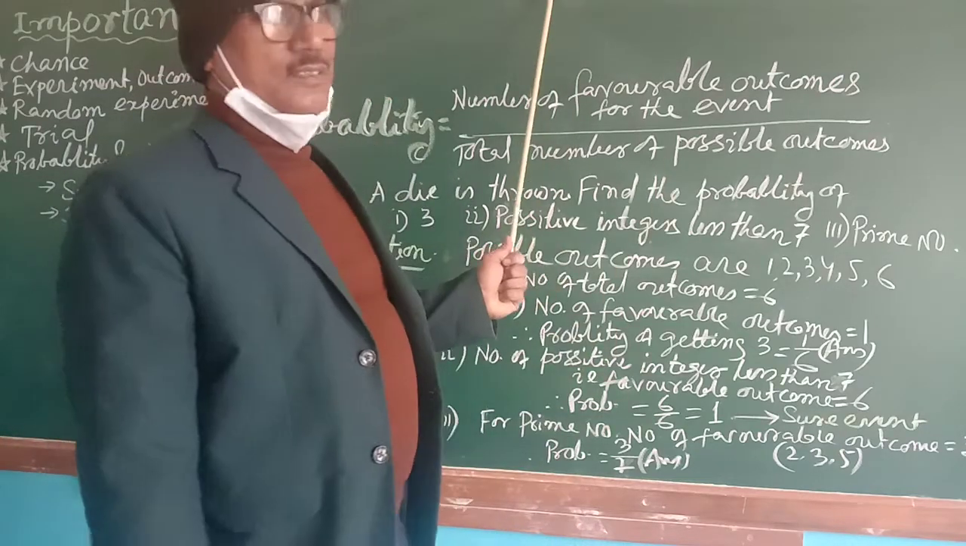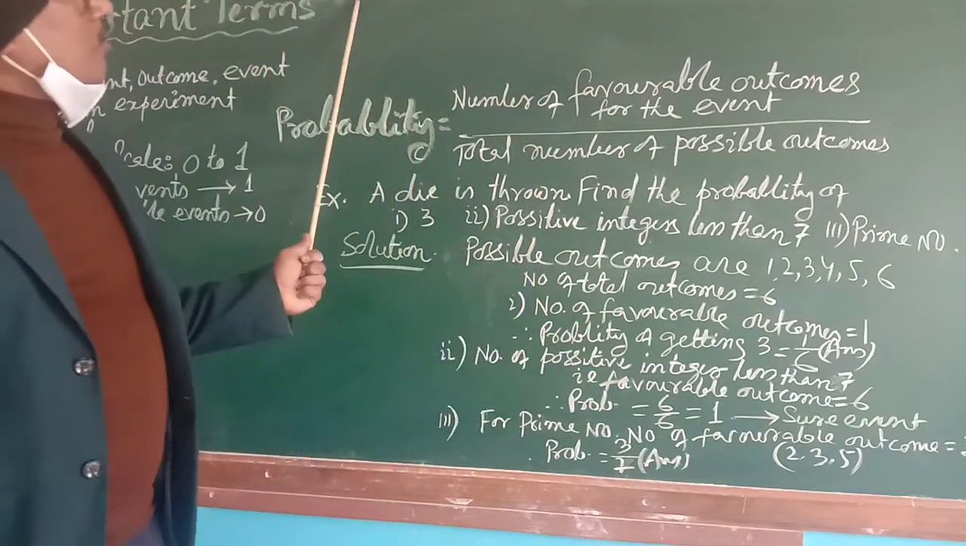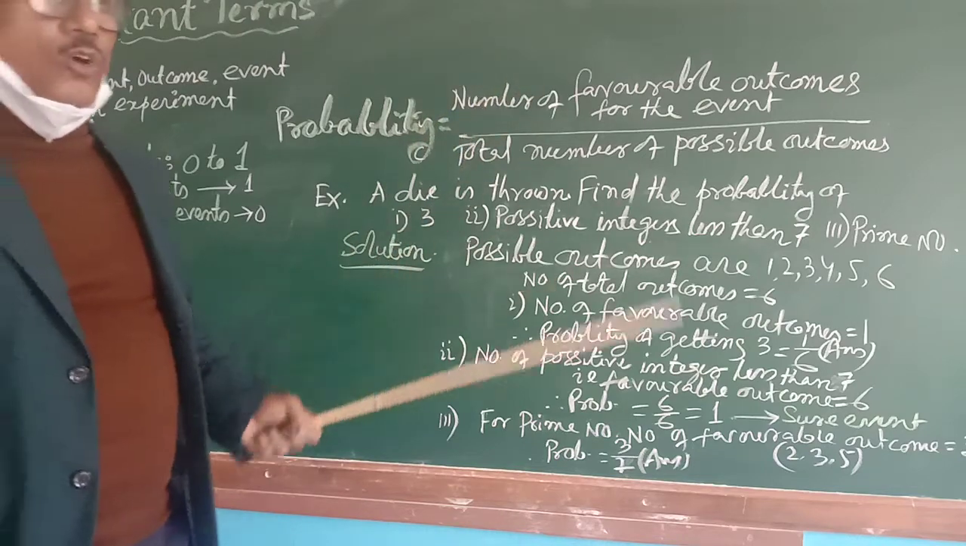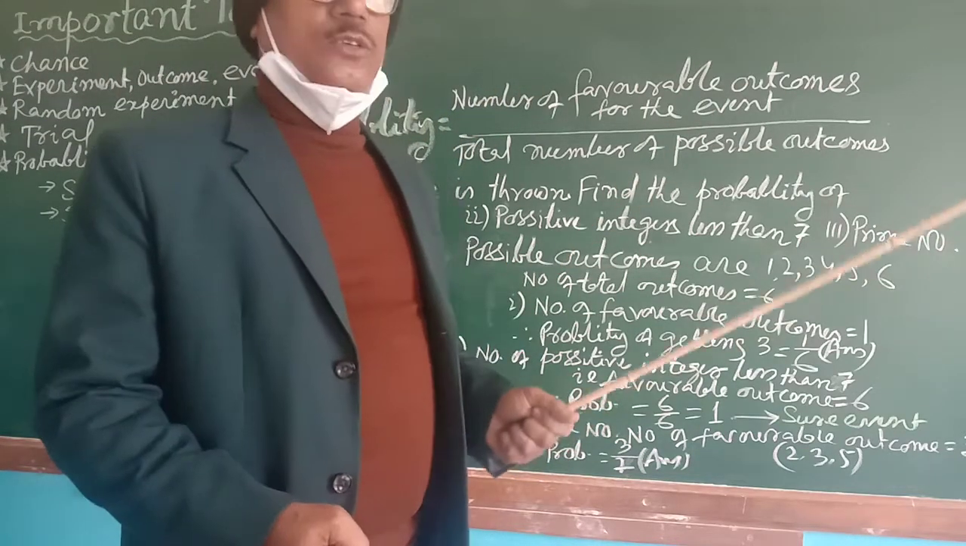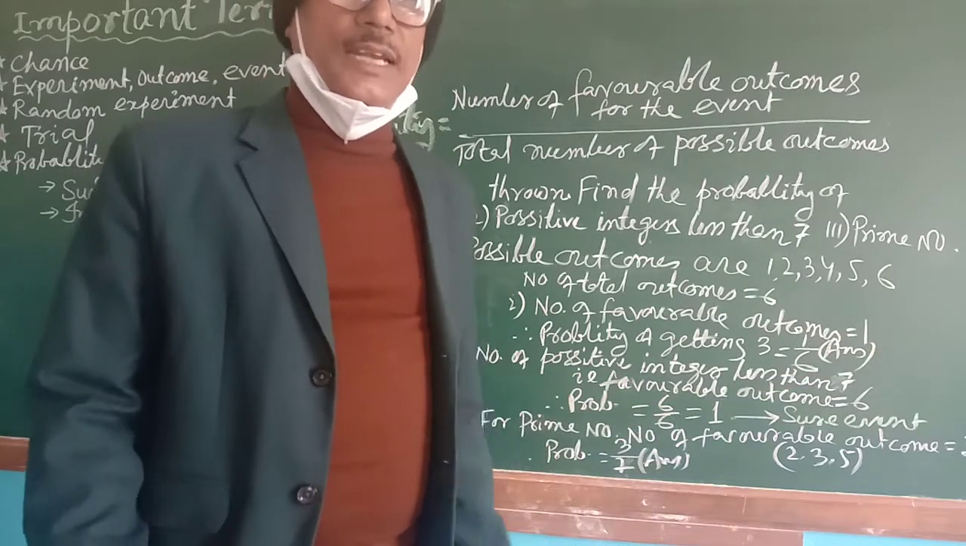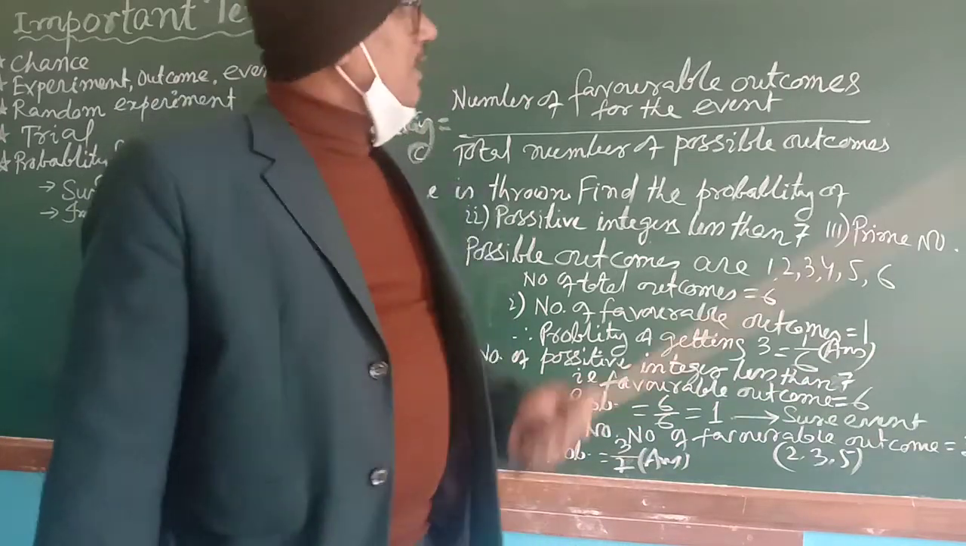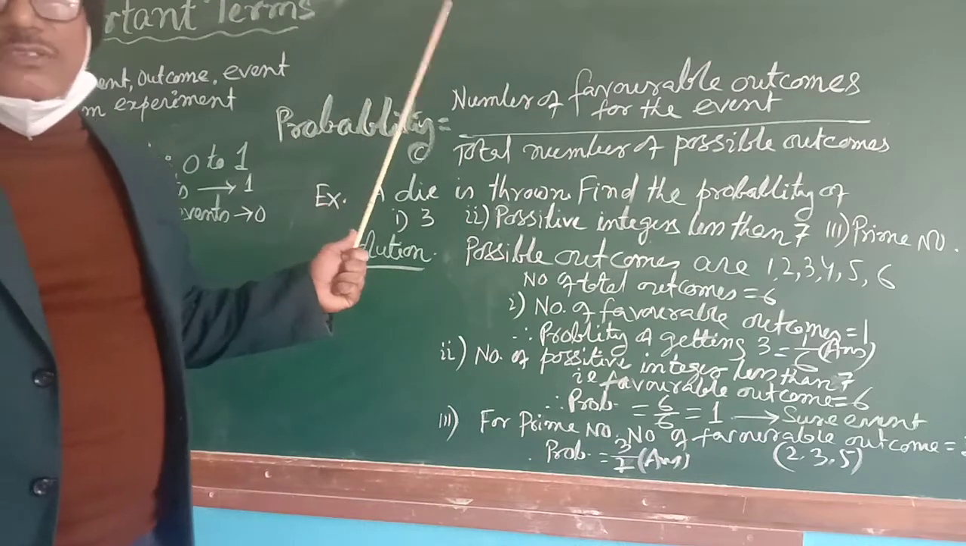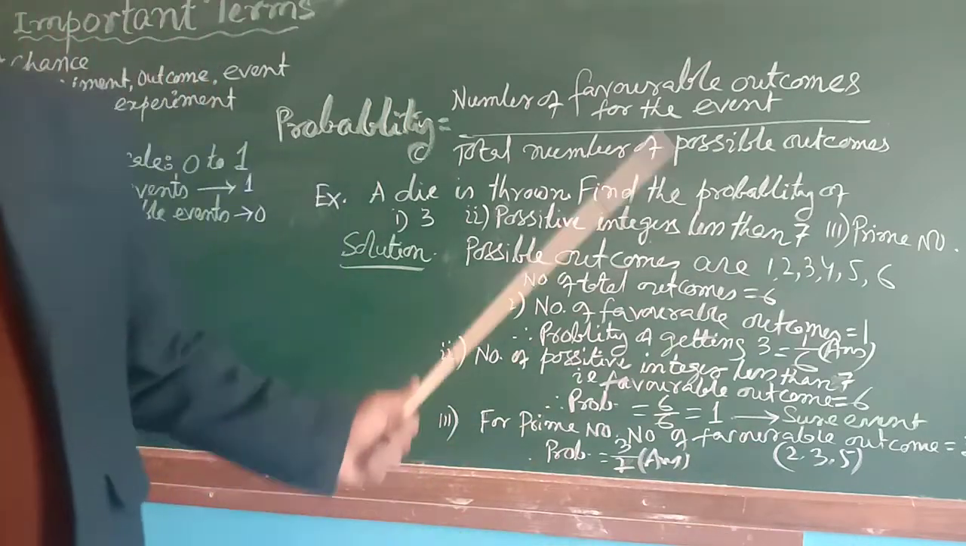Through this study. If you learn this particular lesson, when you are tossing two coins simultaneously, what is the possibility of getting both heads or both tails? This subject will tell you all these things. So what is called probability?